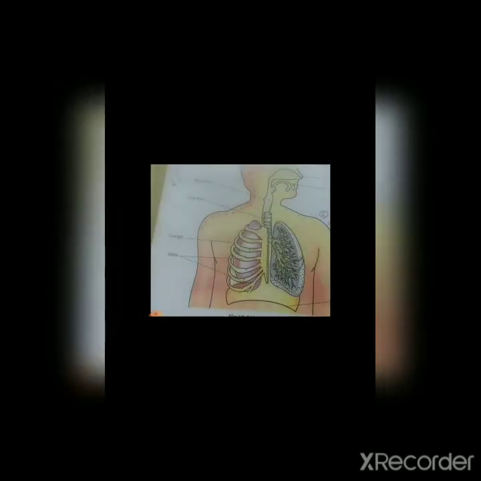Now here is again one question: why is it not advisable to take the breath with the help of the mouth? We can say there is no lining which can stop the dust particles from going in, right. In the nose, mucus is already situated. When we are inhaling through the nose, as we all know the atmosphere has lots of gases, a mixture of lots of gases, right. Through the nose, not only oxygen goes into our body, isn't it?